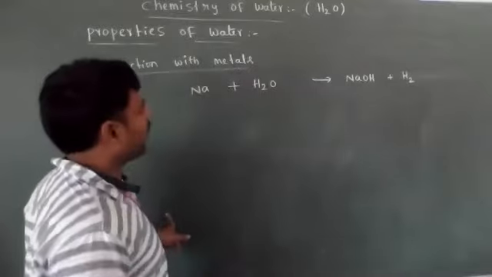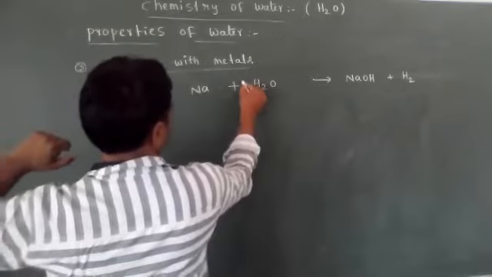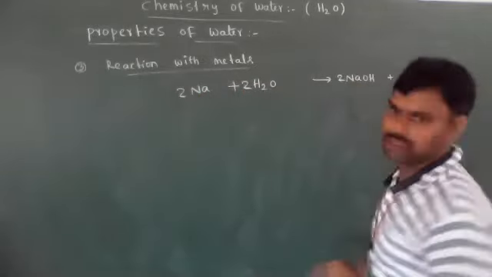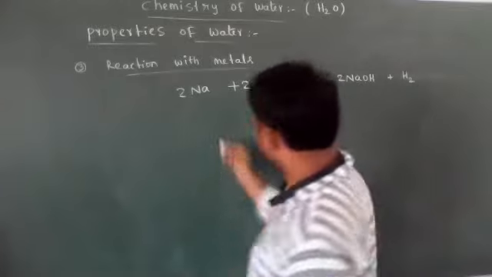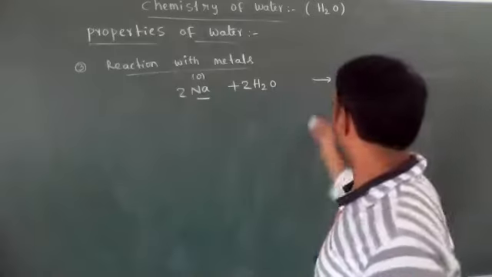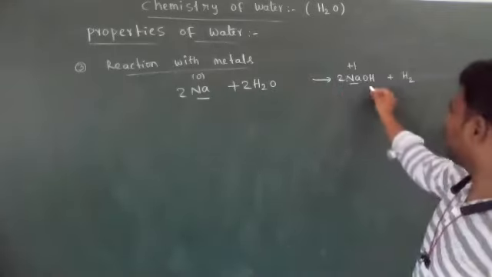Now you have to balance this equation. 2 moles of sodium react, and H2 will form. If you observe, the sodium oxidation state is 0 in the atomic state. In the products its oxidation state is +1, Na+ and OH-.